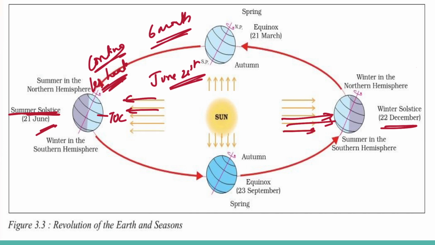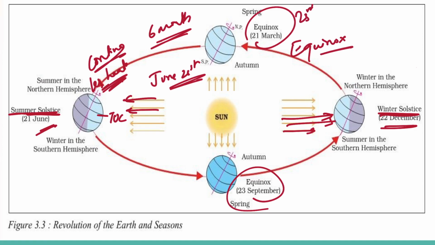This position of the earth is called the winter solstice. On 21st March and 23rd September, direct rays of the sun fall on the equator. At this position, neither of the poles is tilted towards the sun, and so the whole earth experiences equal days and equal nights. This is called the equinox.